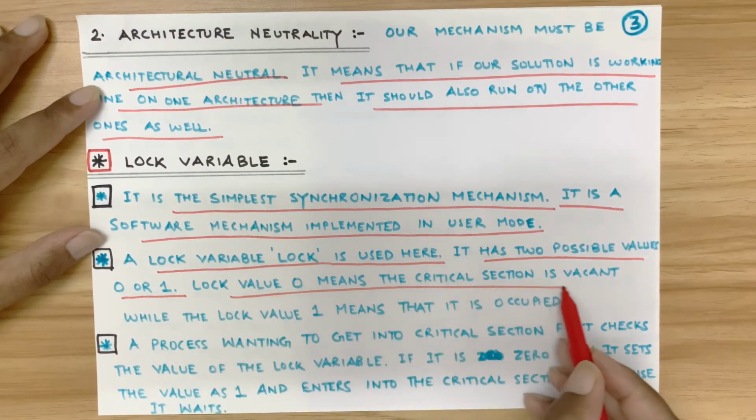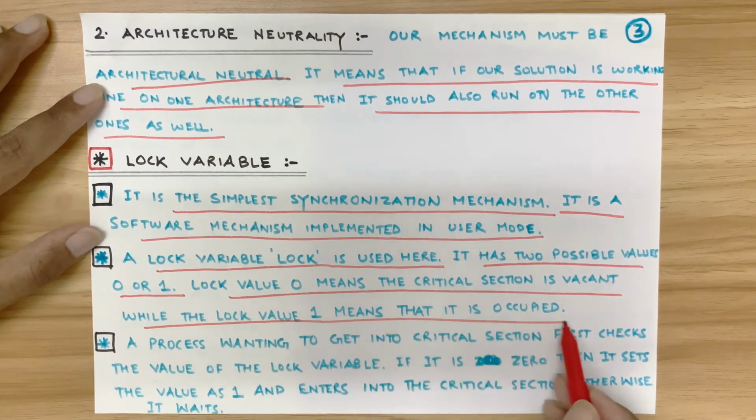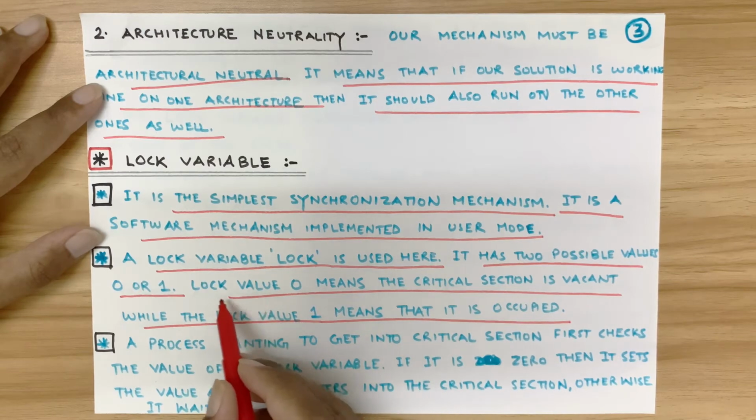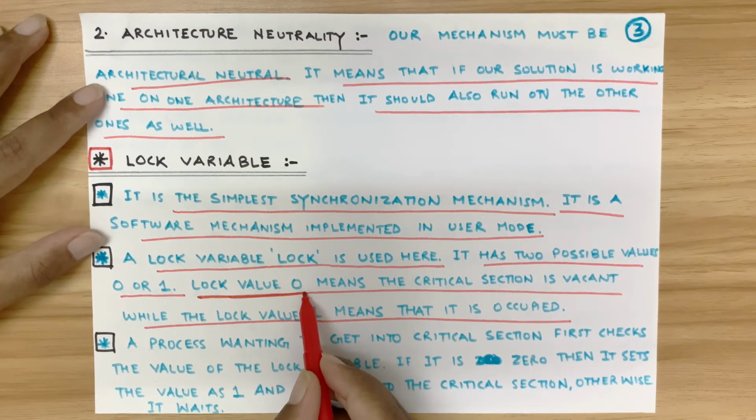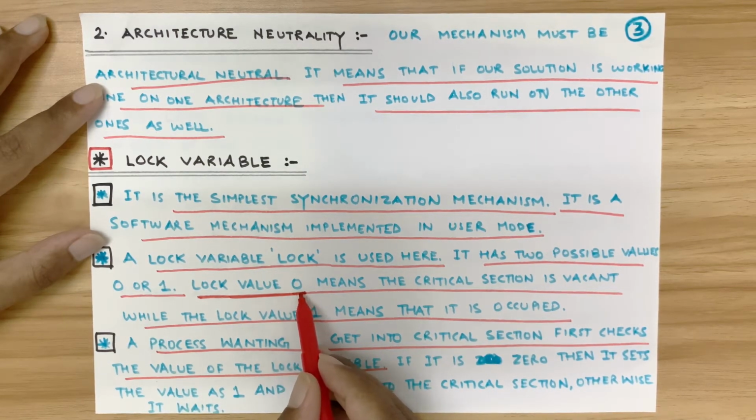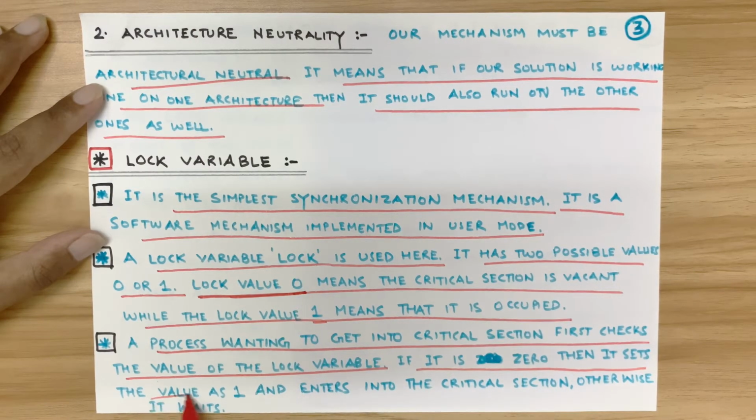Lock value 0 means that the critical section is vacant, while the lock value 1 means that it is occupied, right? So if it is occupied, then no other process should enter into the critical section, and if it is vacant, that is lock value is 0, then any other process can enter into the critical section one at a time, right? A process wanting to get into critical section first checks the value of the lock variable. If it is 0, you enter. If it is 1, you do not enter. If it is 0, then it sets the value as 1 and enters into the critical section, otherwise it waits.